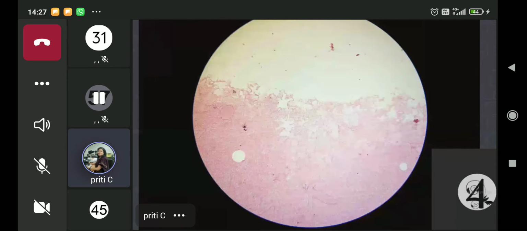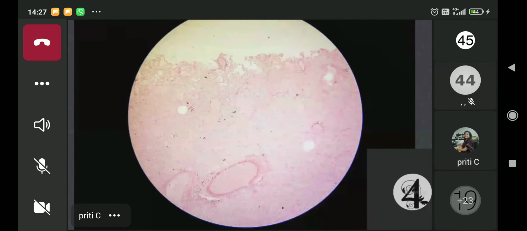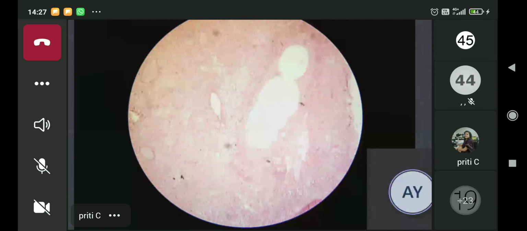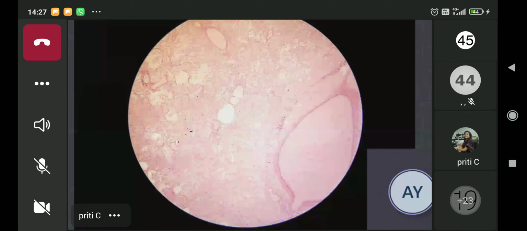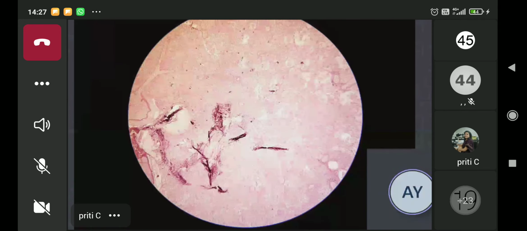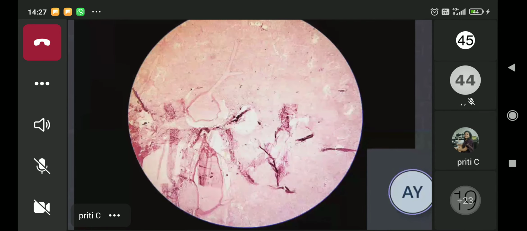Ma'am, bronchopneumonia basically affects both the lungs mainly, whereas lobar pneumonia can affect a particular lobe of the lung.